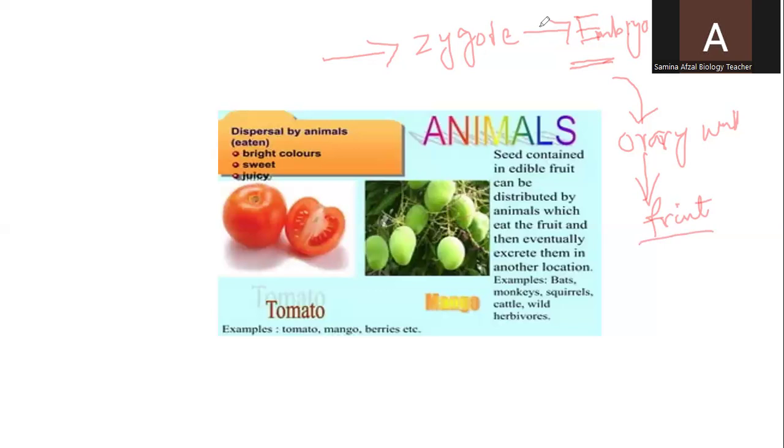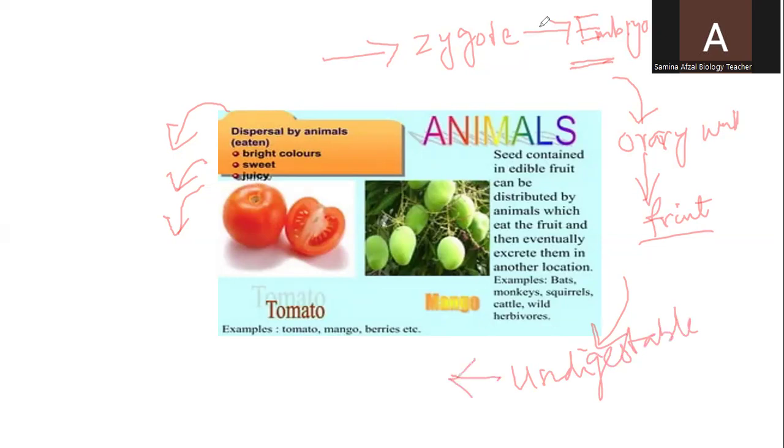Some fruits and seeds are brightly colored, have fragrance, are sweet in taste, and are juicy in nature. So animals are attracted to these types of fruits. They eat them, but they are unable to digest the seeds. Seeds are indigestible, so the seeds are excreted through their feces.